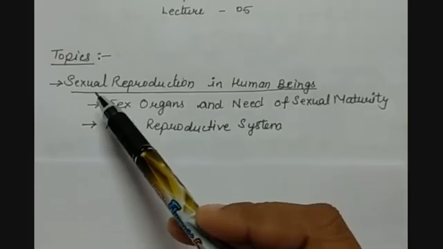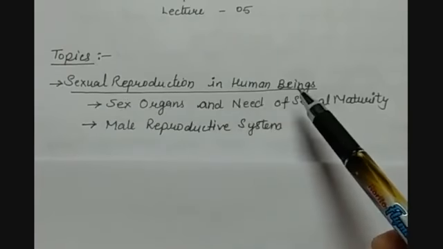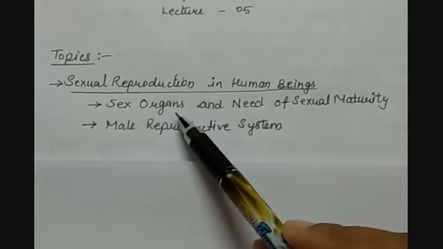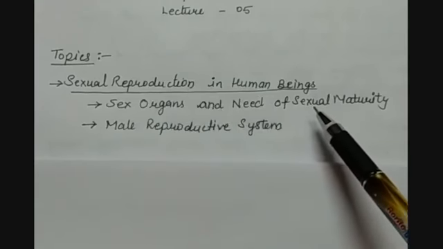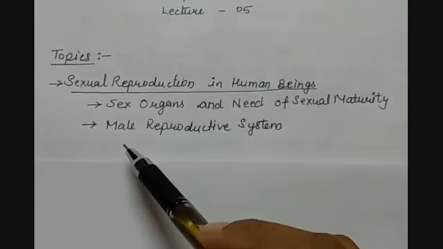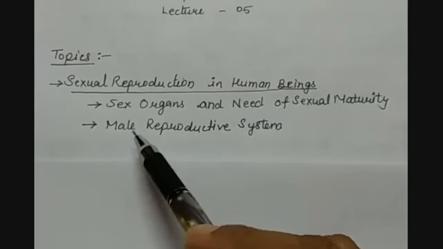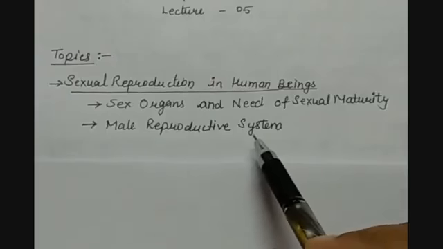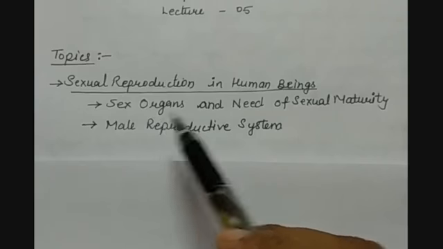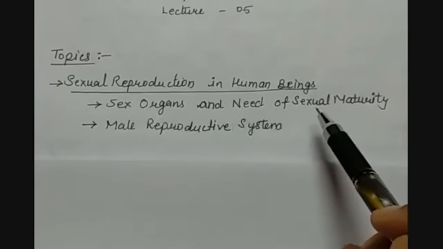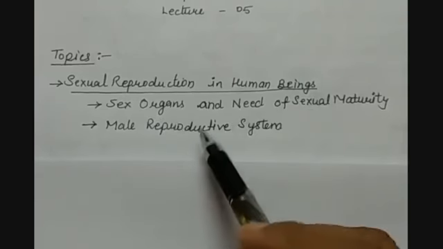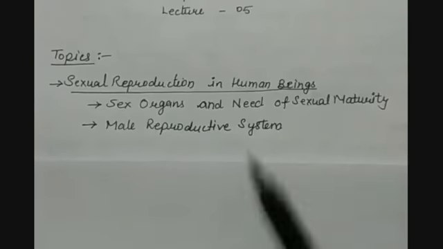We will start with the sexual reproduction in human beings today, under which we will understand the sex organs and the need of sexual maturity. Another topic that we are going to study today is the male reproductive system. So today we will understand what the different sex organs are and why there is a need of sexual maturity in humans, and we will understand the male reproductive system in detail.